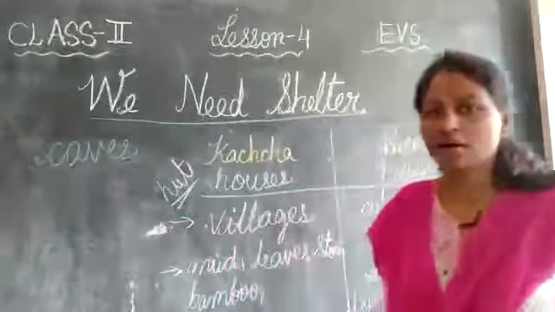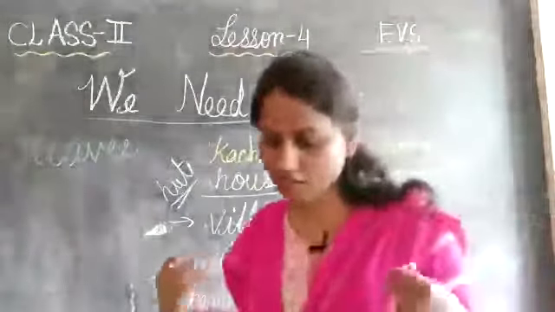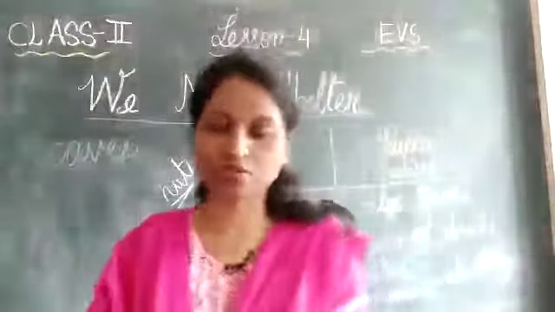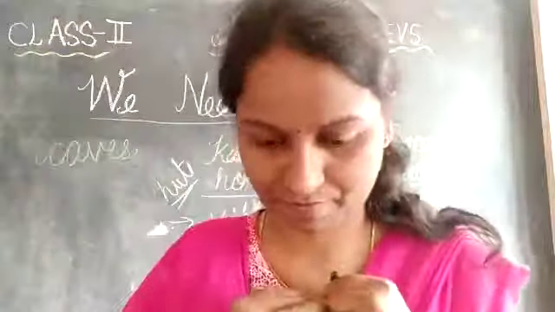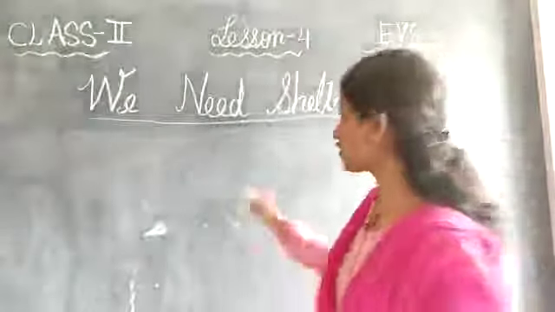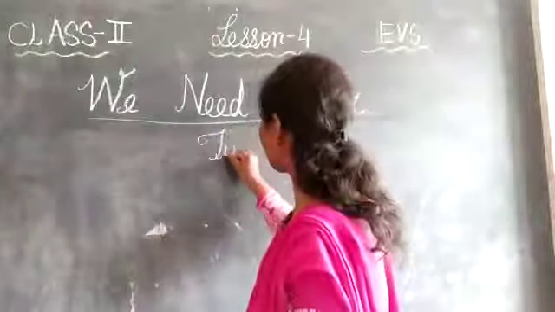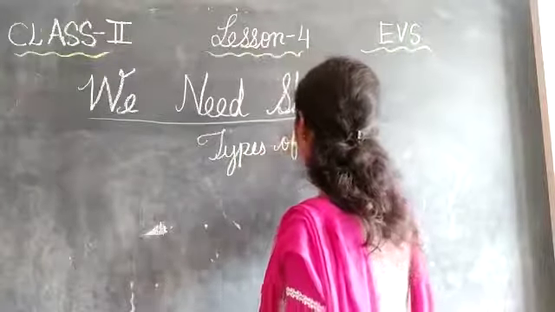Now we are going to see the different types of houses. Let us see the first one as hut. Children, what are the different types of houses?